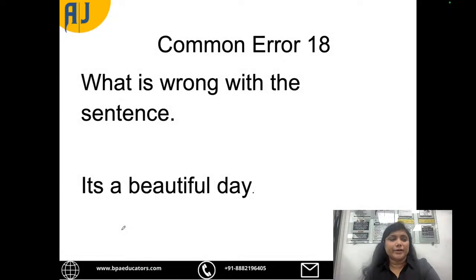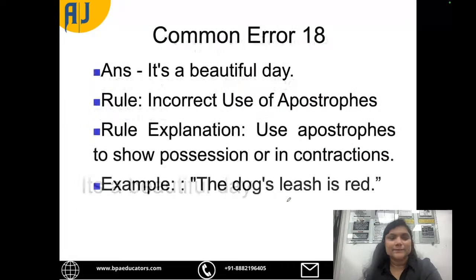Next, common error 18. What is wrong with this sentence? It's a beautiful day. It's a correct sentence, I guess. It's a beautiful day. So, what is wrong with this sentence? It can be "it's" this way, or it can be "it is". It can be this also. Okay. So it's a beautiful day, or it is a beautiful day.